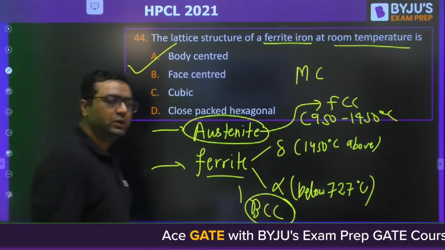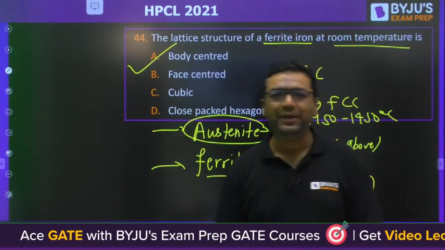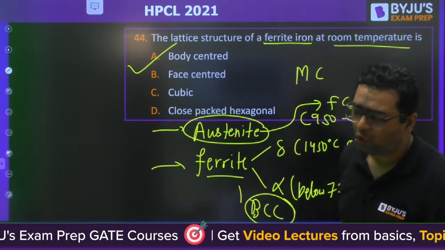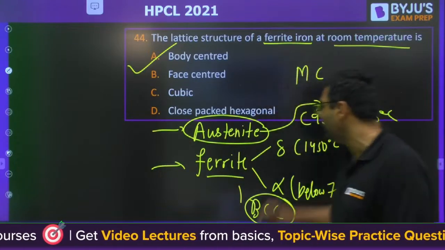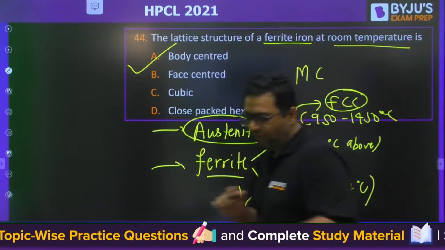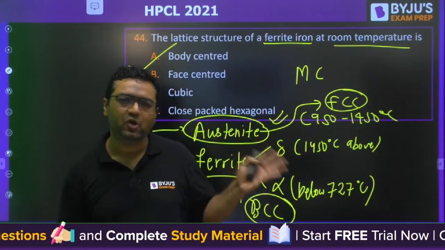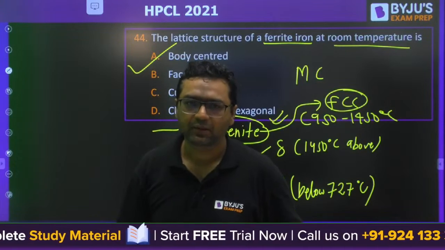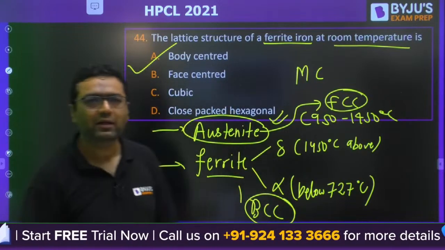At room temperature it is BCC. That's why in hot working we go to the austenitic range, because it is easy to work with FCC. If we got FCC at room temperature, we need not go for hot working of steels. Is it clear for everyone?